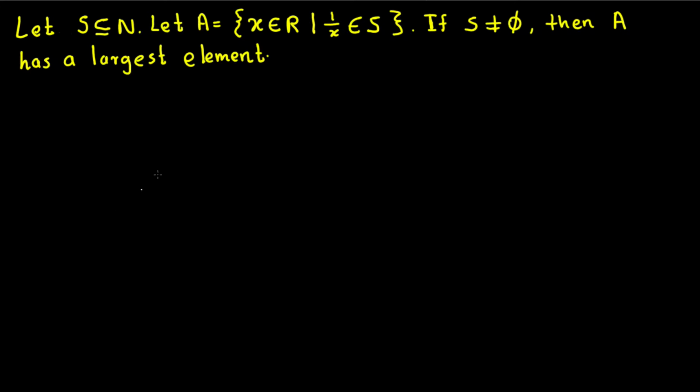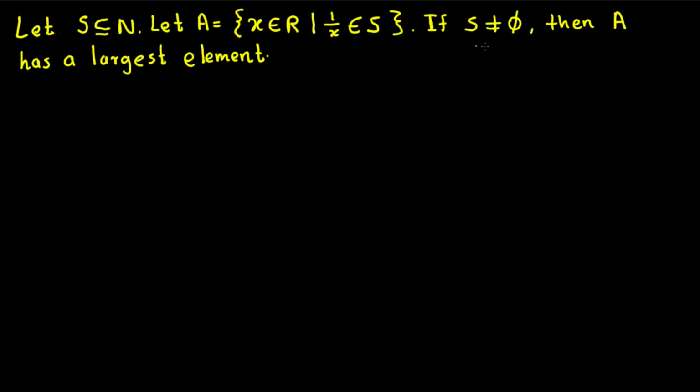In this video we are going to see how to prove this one using the well-ordering property. Here the proposition says: let S be a subset of the natural numbers, and let A = {x ∈ ℝ : 1/x ∈ S}. If S is not an empty set, then A has the largest element. Okay, now let's see how to prove this one.